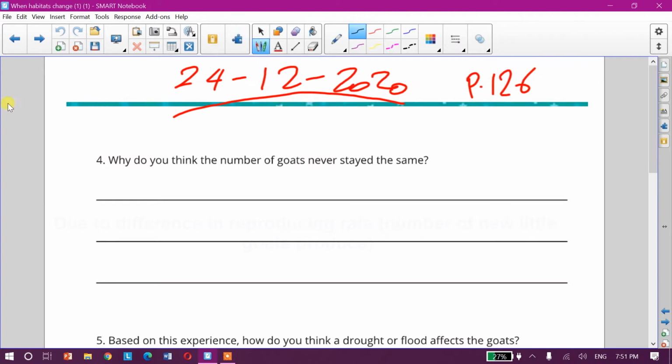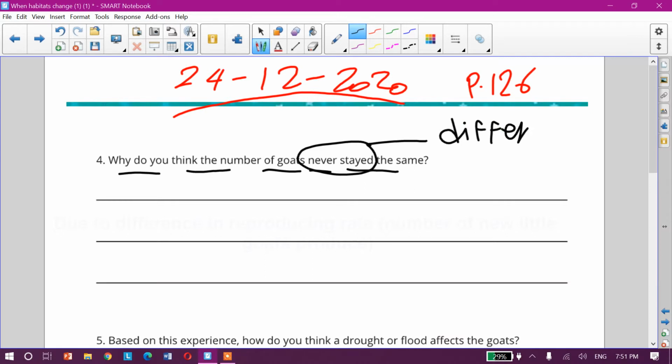Okay, question number 4. Why do you think the number of goats never stayed the same? What's the meaning of never stayed? Means differ or change.